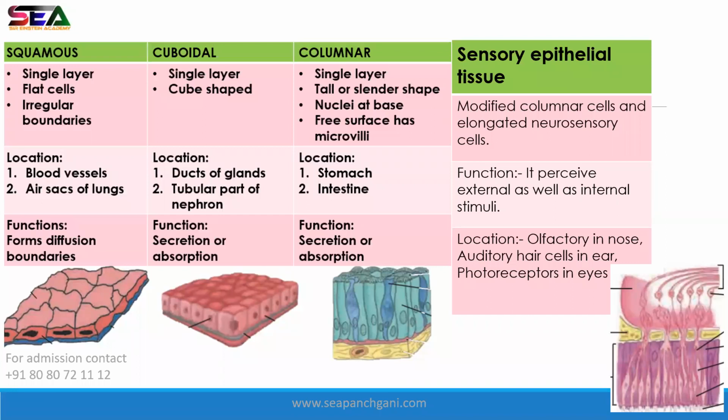The epithelial tissue also shows scale-like appearances. But squamous epithelium tissues are very, very soft. Don't imagine that because the fish's scales are strong and hard, this will also be hard. No, only the appearance is the same. It is a single layer of flat cells with irregular boundaries, as you can see, and it is also known as